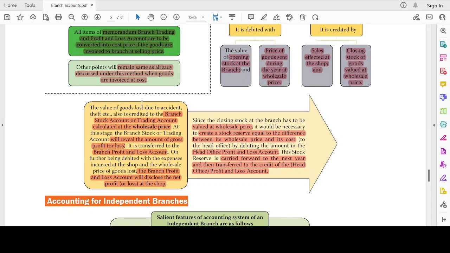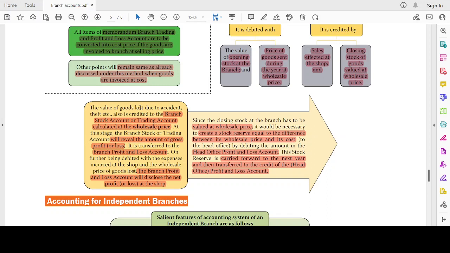Abnormal loss will first be credited in the trading account, then will be debited in the P&L account. The value of goods lost, because we have to remove that from purchases and then charge to profit or loss account. Okay, the value of goods lost due to accident or theft is also credited to the branch stock account or trading account, calculated at the wholesale price.